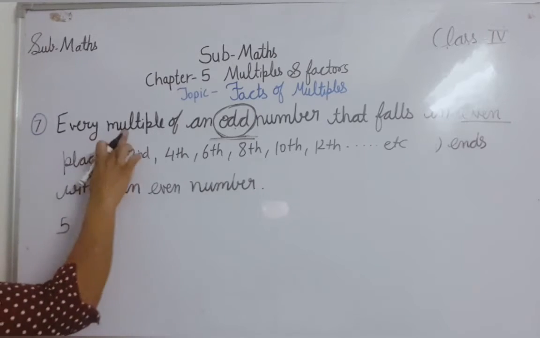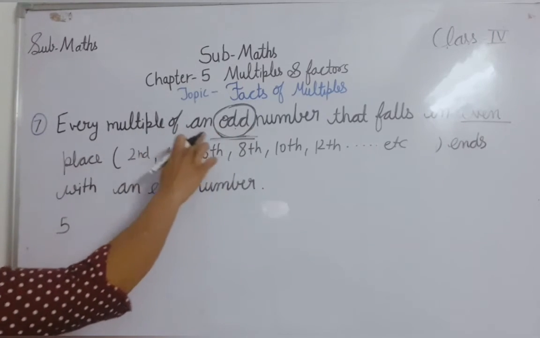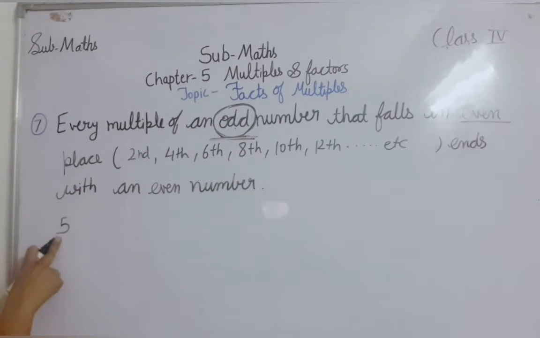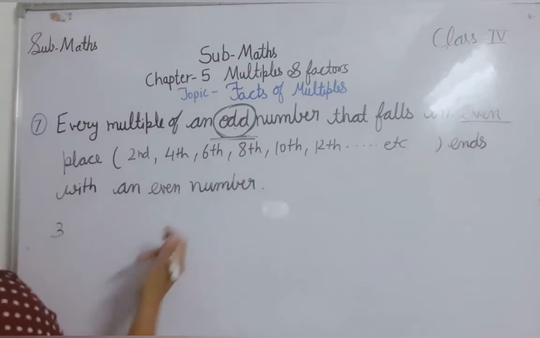Let's write the multiples of an odd number. Okay, 5 we already took, so I am taking 3 here. 3 is also an odd number. So let's write the multiples of 3.